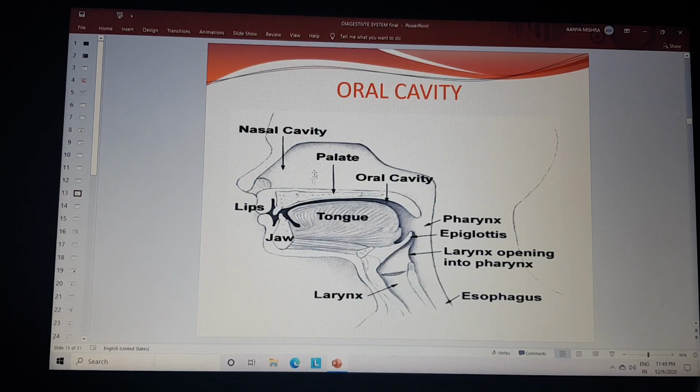Oral cavity consists of, as shown in the diagram, nasal cavity, lips, tongue, palate, soft and hard, and the pharynx, epiglottis, and the most important part, that is the oral cavity to the canal space, that is called the esophagus.